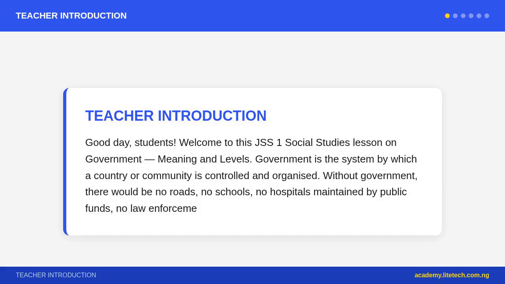By the end of this lesson, you will be able to define government and explain its importance, describe the 3 arms of government: executive, legislative, judicial, explain the 3 tiers of Nigerian government: federal, state, local, describe the functions of each tier, and explain why Nigeria operates a federal rather than a unitary system. Let us begin. What is government?